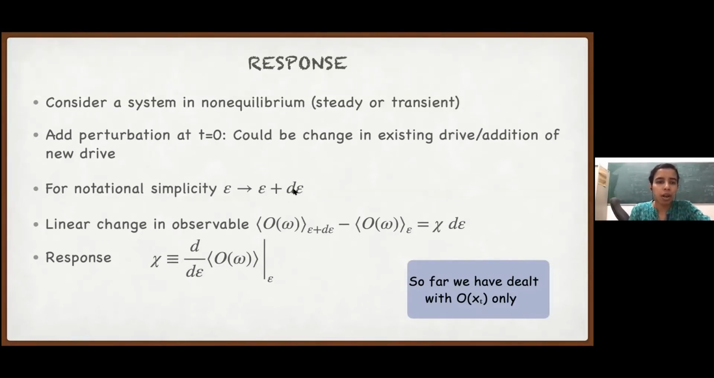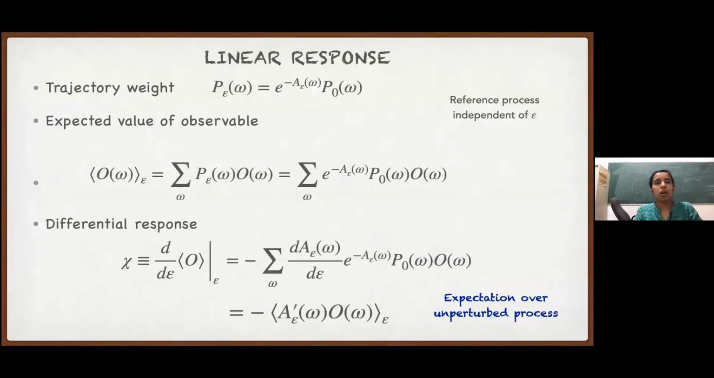And we will look for the linear change in some observable O, which can in general depend on the path, with respect to this d epsilon. The proportionality constant is the susceptibility, as we have been defining before. From this relation, this chi is nothing but the derivative of the expectation value of O with respect to epsilon. This is our response or susceptibility, and it has to be evaluated at epsilon, because we are perturbing a non-equilibrium state.